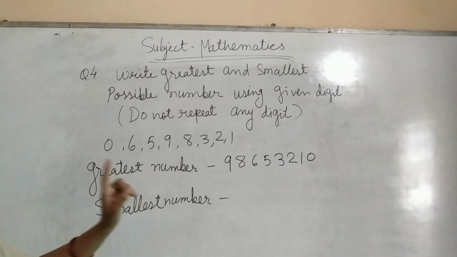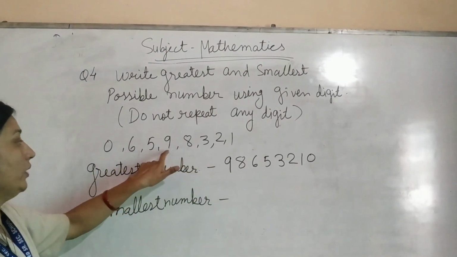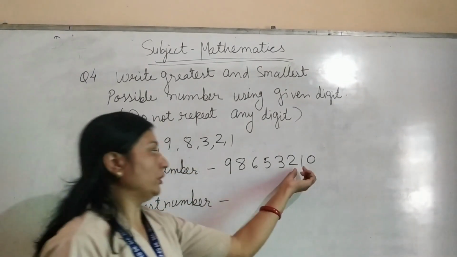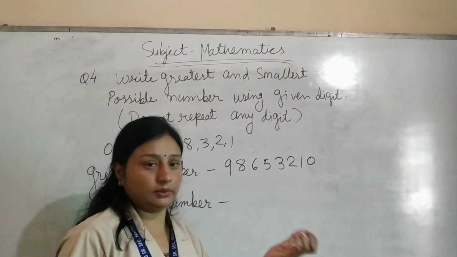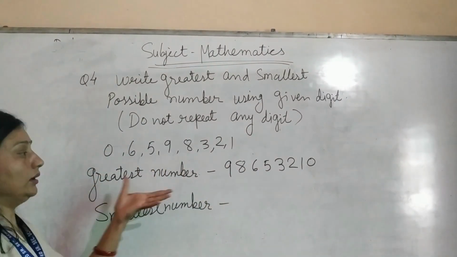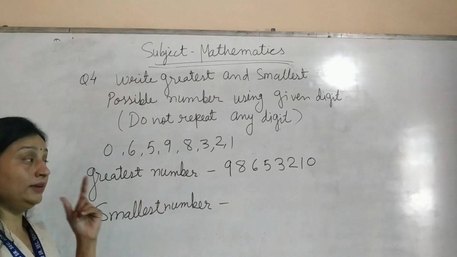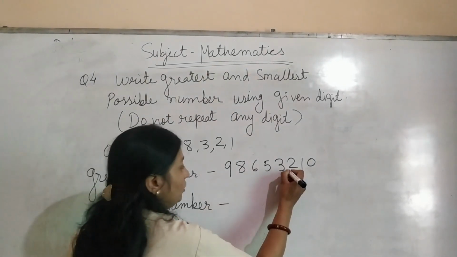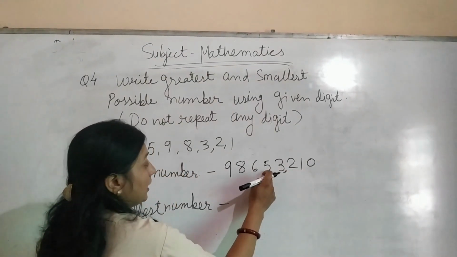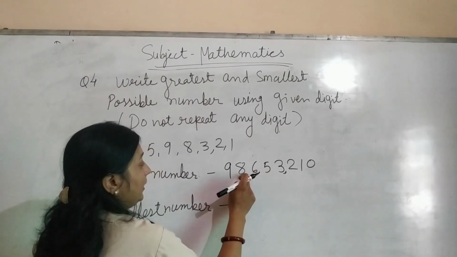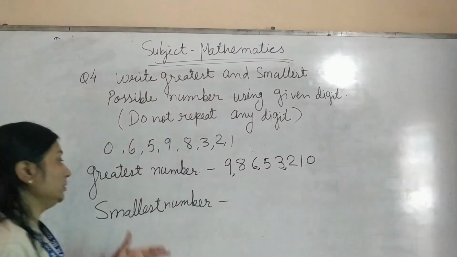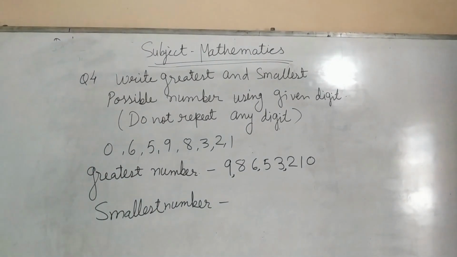After that, count the digits: 1, 2, 3, 4, 5, 6, 7, 8. All the digits are there. Now put commas, write the Indian form: 100, comma, 1,000, 10,000, comma, lakh, 10 lakh and crore. Now the greatest number is complete.